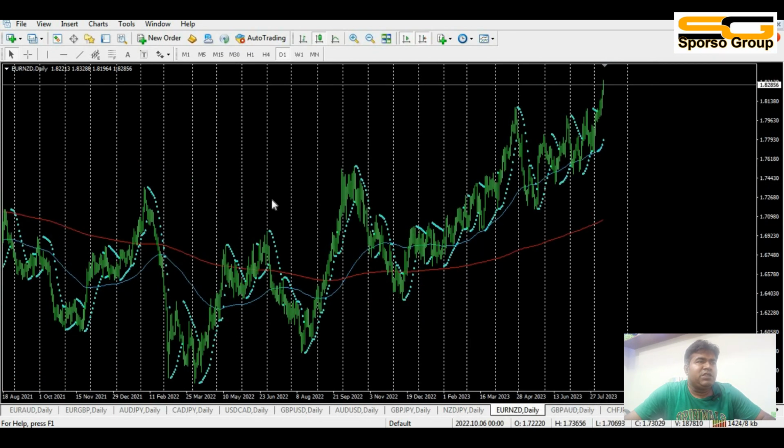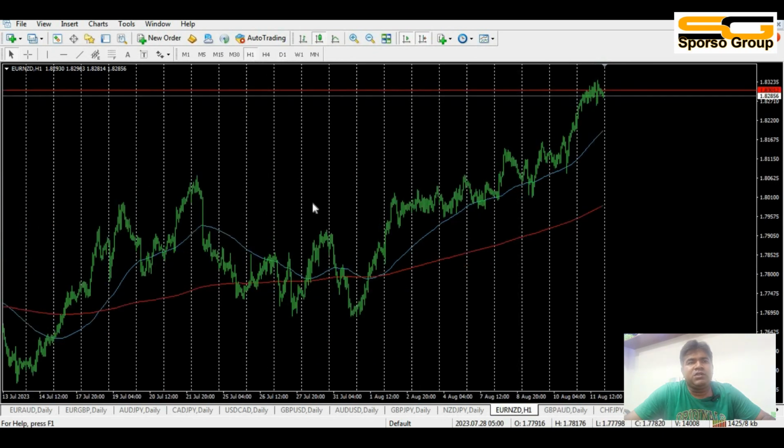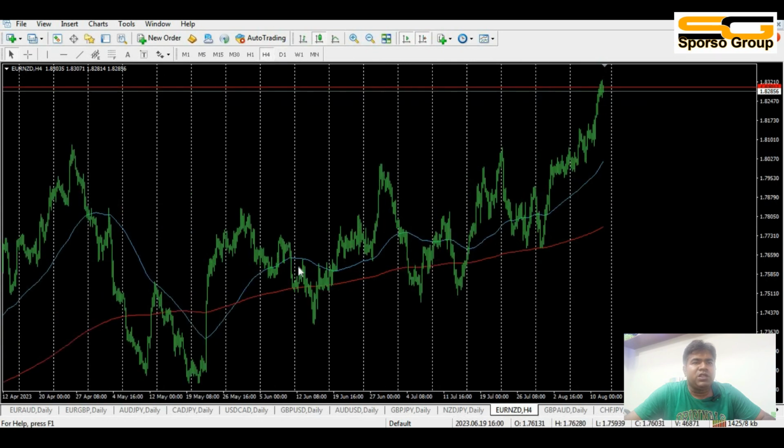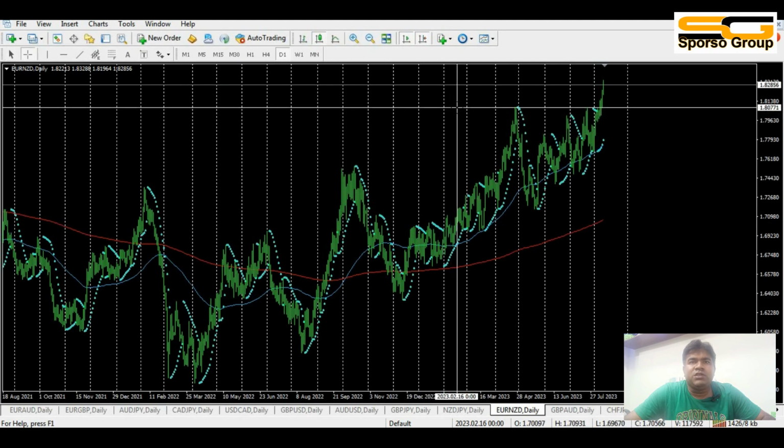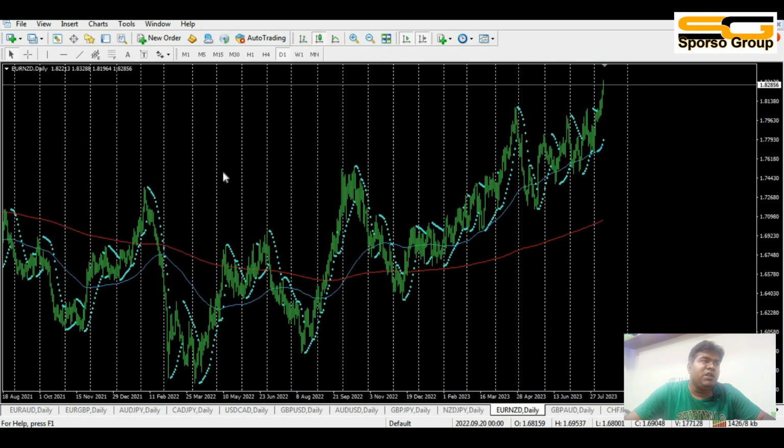And now we will see that EUR/NZD, the 1 hour chart is an uptrend, the 4 hour chart is an uptrend market, it goes continuously up from there, and the day chart becomes an uptrend continuously. If I see that in these places it breaks up from the resistance areas, and I see the trend line from there, it was continuously up. That means you should try to buy at this moment from there.